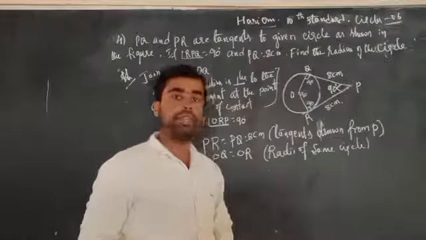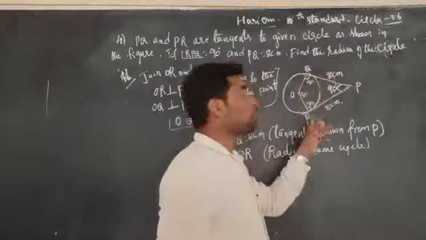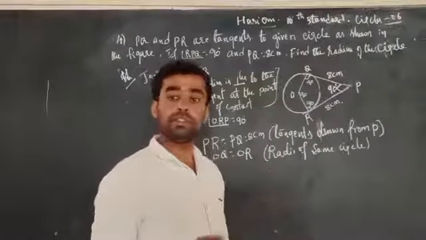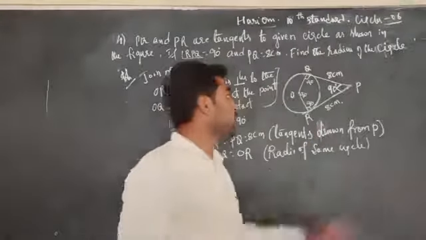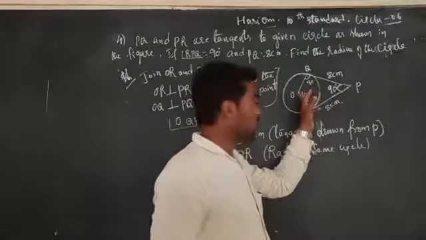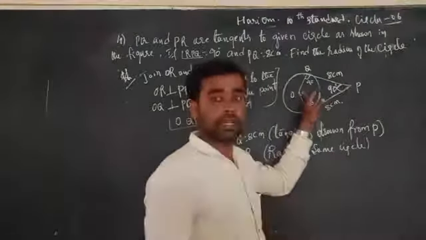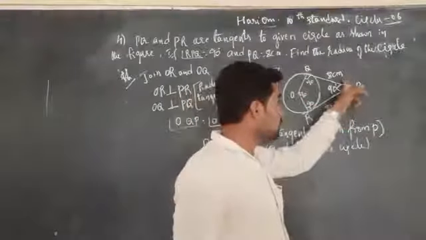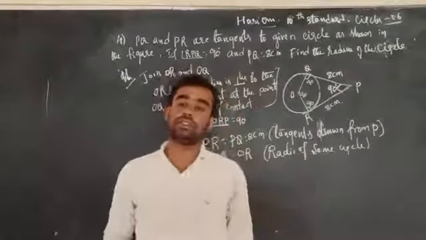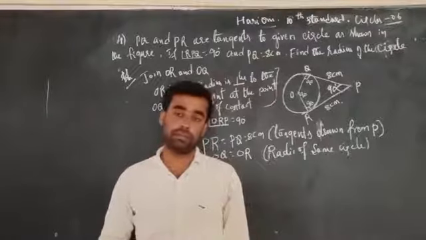Now easily we can conclude that ORPQ is a square. Why is it a square? ORPQ is a quadrilateral in which each angle is equal to 90 degrees and the adjacent sides are equal. Therefore, it is a square.